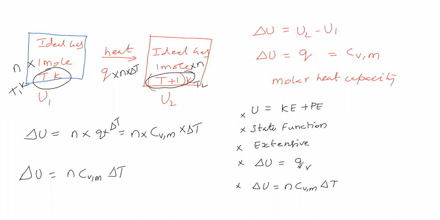Therefore, we have to replace this constant volume by constant pressure. That means Q at constant pressure is required mostly rather than Q at constant volume. So, to introduce Q at constant pressure, another thermodynamic term is introduced in the first law of thermodynamics. What is that thermodynamic term? It is called enthalpy.